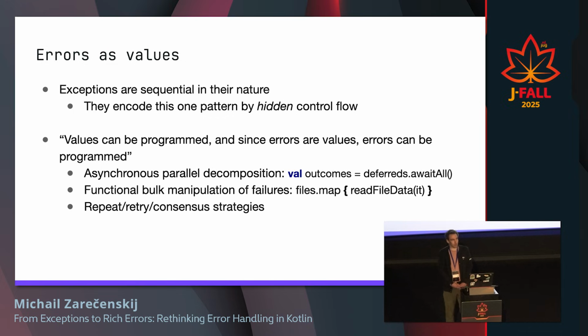And again, if someone swallows your exception, then you cannot do anything meaningful about that. And that's, in my opinion, why errors as values becomes more and more important, and one of the central things when you want to work with errors in languages.